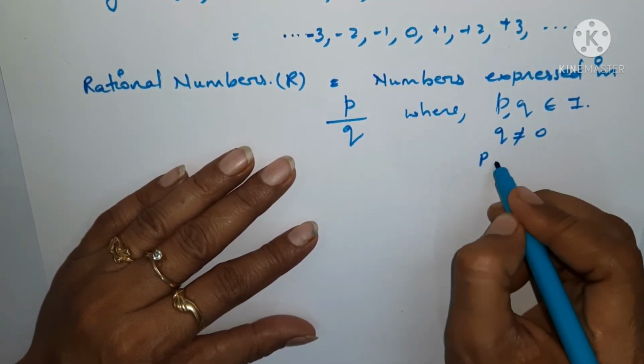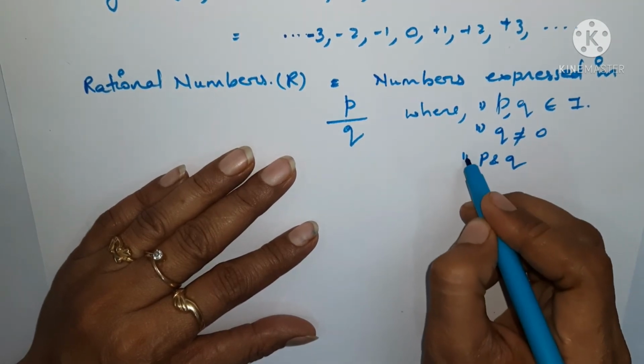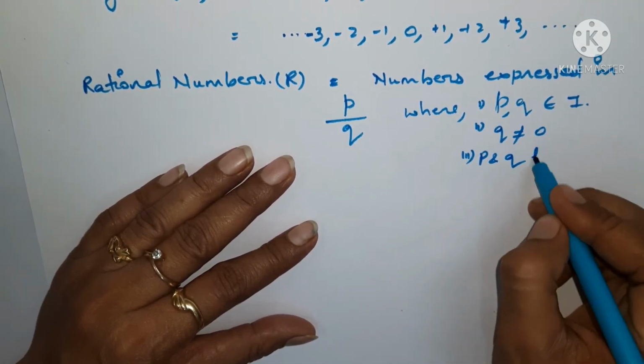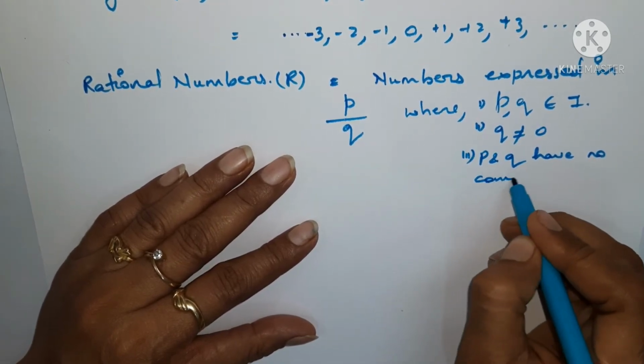And one more thing: there are three parts in it, 1, 2 and 3, and P and Q have no common factors.